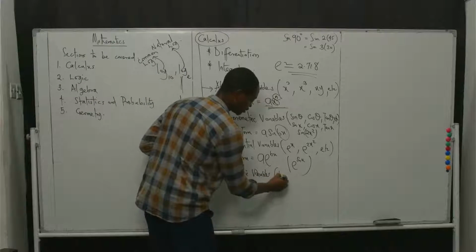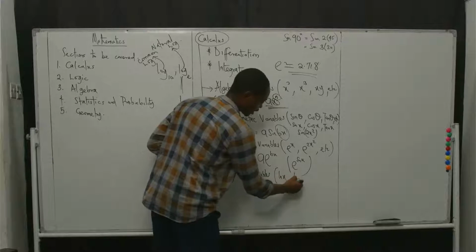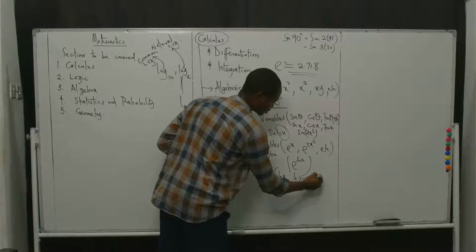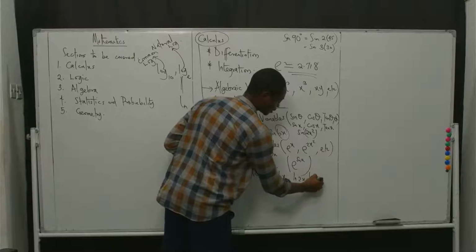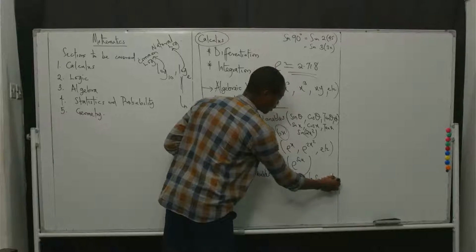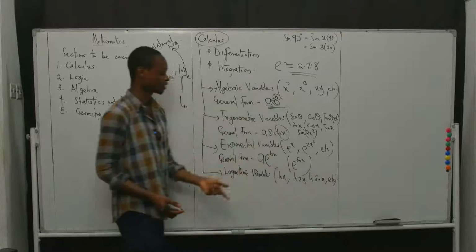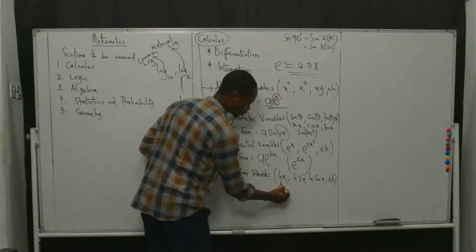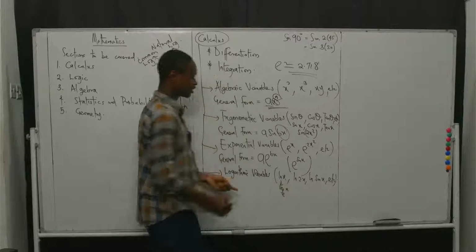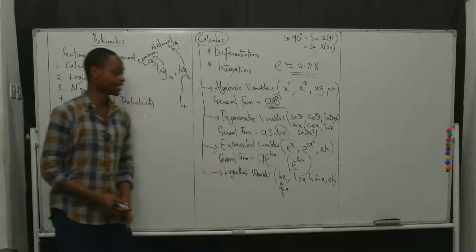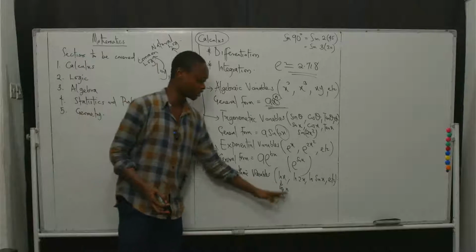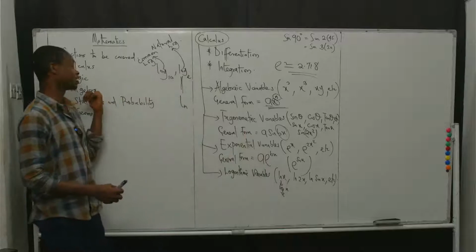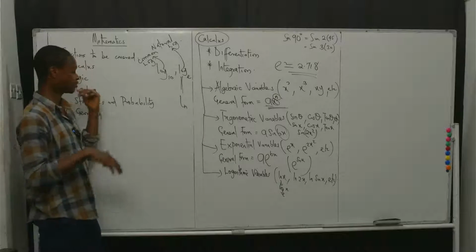So we could have ln x, could have ln 2x, you could have ln sine x, and so on and so forth. And when I say ln 2x, ln x, ln simply means that I'm saying log to base e of x. So x is the number, e is the base. This is a simple syntax for logarithm that we'll still get to discuss in detail later on for algebra.